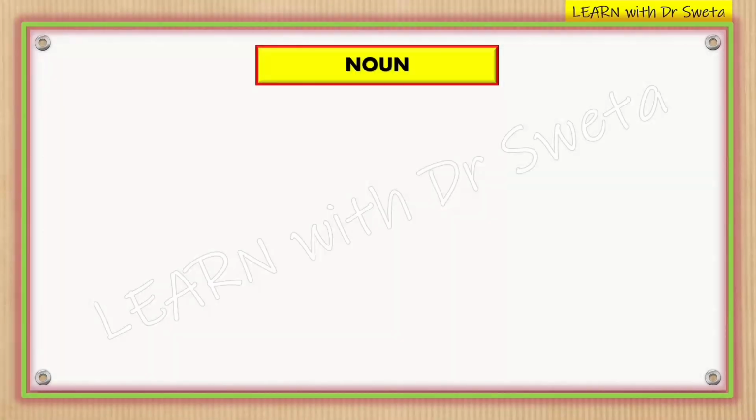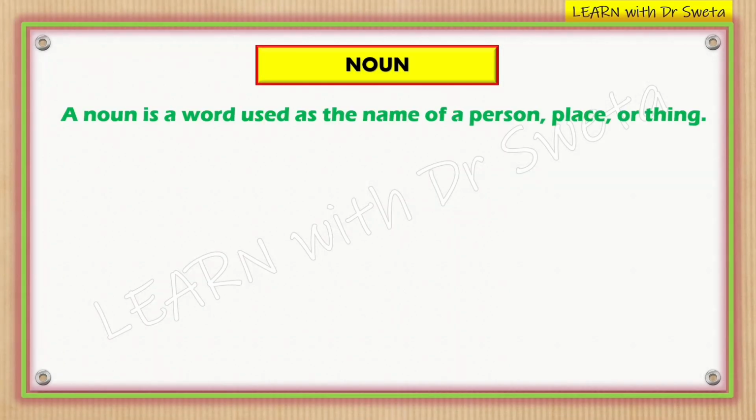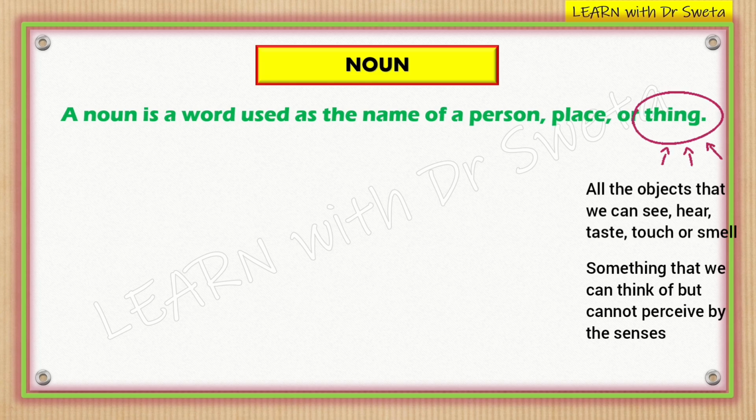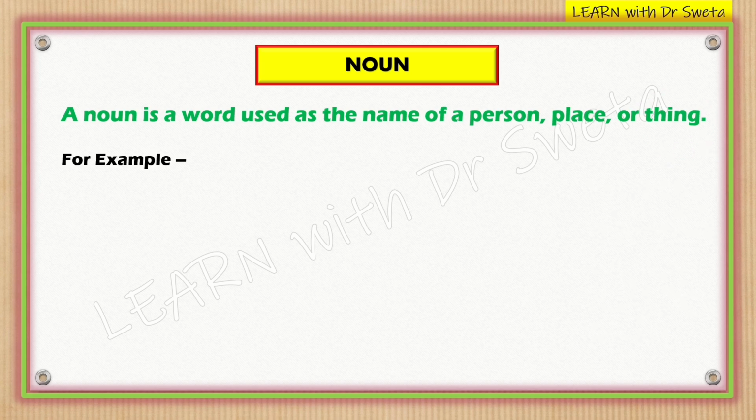First is noun. A noun is a word used as the name of a person, place, or thing. The word thing includes all the objects that we can see, hear, taste, touch, or smell, and also something that we can think of but cannot perceive by the senses. Now let's have a look at the example.